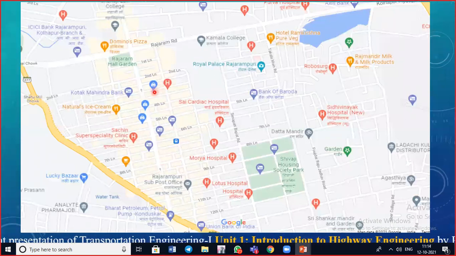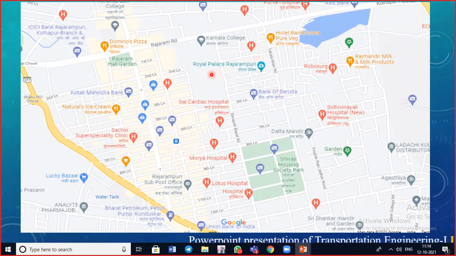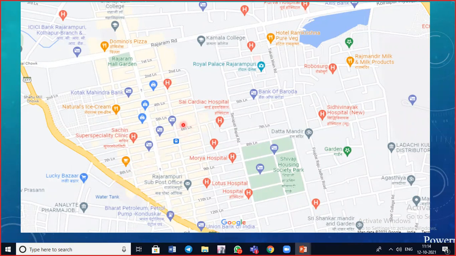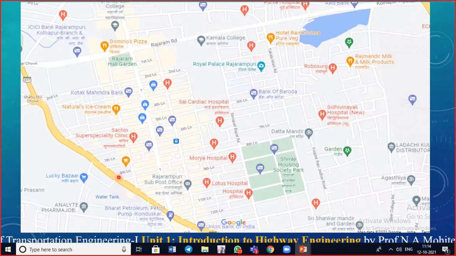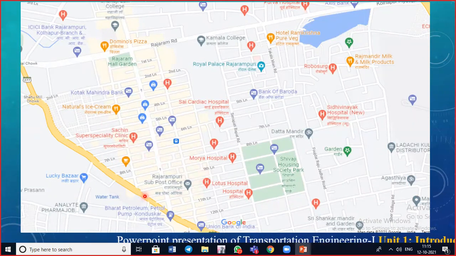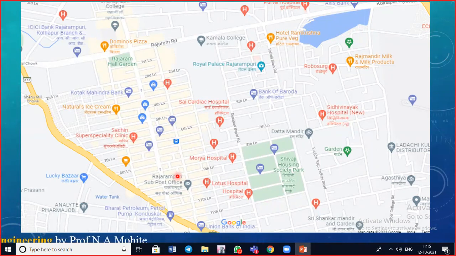This is an example of Rajarampuri, located in the southern part of Kolhapur. Here also you can see the entire area has been divided into rectangular parts, and they are connected to the main roads. This is the main road, which is wide, and they are connecting directly to the main road. As compared to the main road, the width of these roads is narrow. All of them connect, and they have a length or width lesser than the main road.